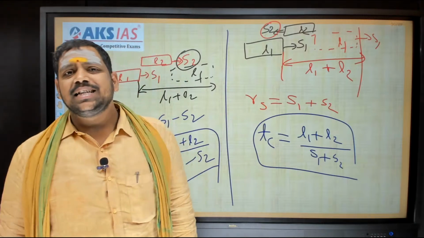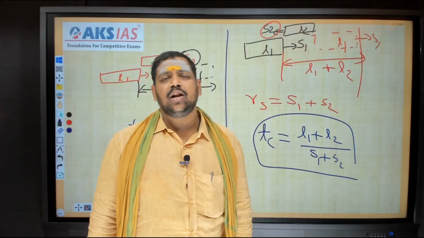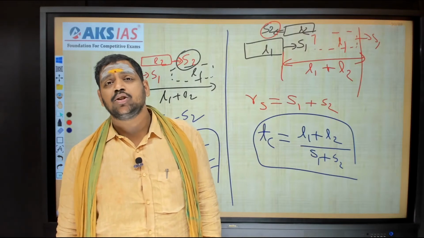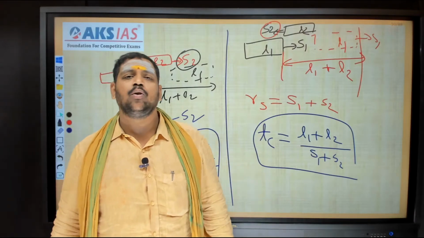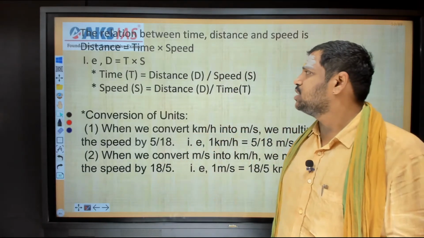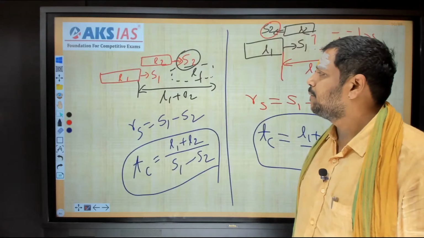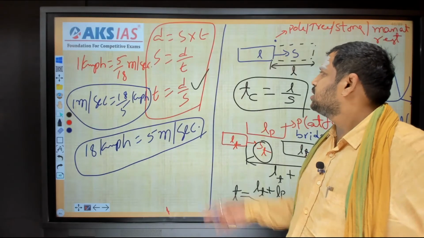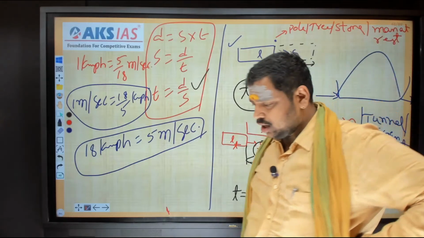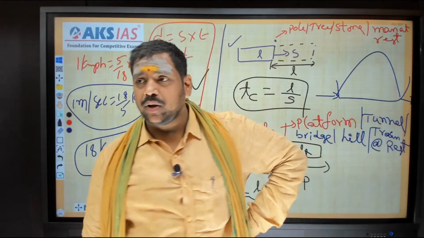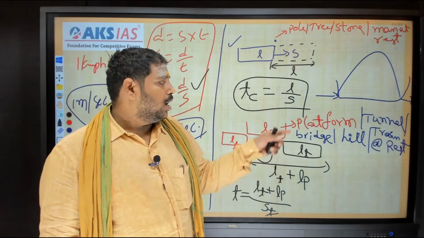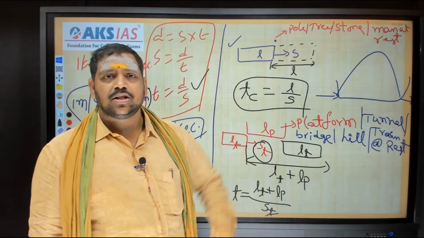These are the 6 cases in general, that is 90% or 99% of what will be given in the examination. Suppose the examiner wants to go very difficult, then he will go with the other range. Now I'll show all the 6 cases to you. Observe this. This is the first case: a train is crossing a pole, or a man at rest, or a stone or a tree, etc. The second one is a train crossing a platform, or a tunnel, or a bridge, or a hill, or a train at rest.